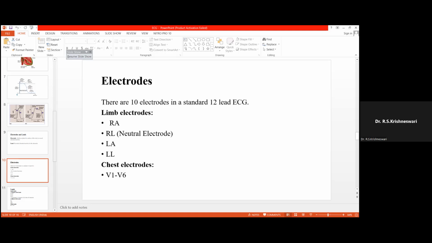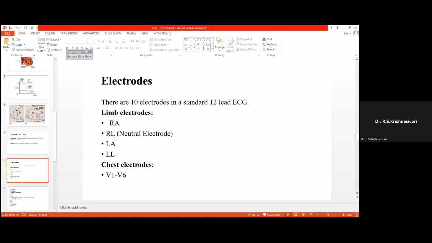And the first ECG was recorded from the heart of a frog. It is not from a human. It is from the heart of a frog in 1842. So regarding the electrodes, there are 10 electrodes in a standard 12-lead ECG, and there are two types of